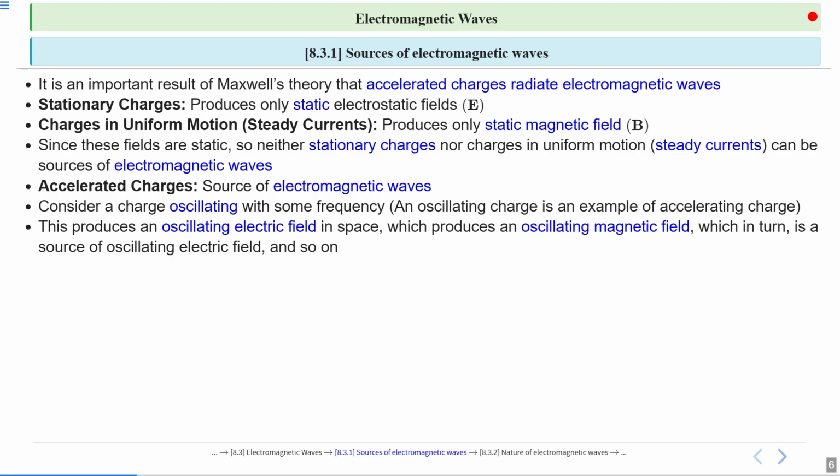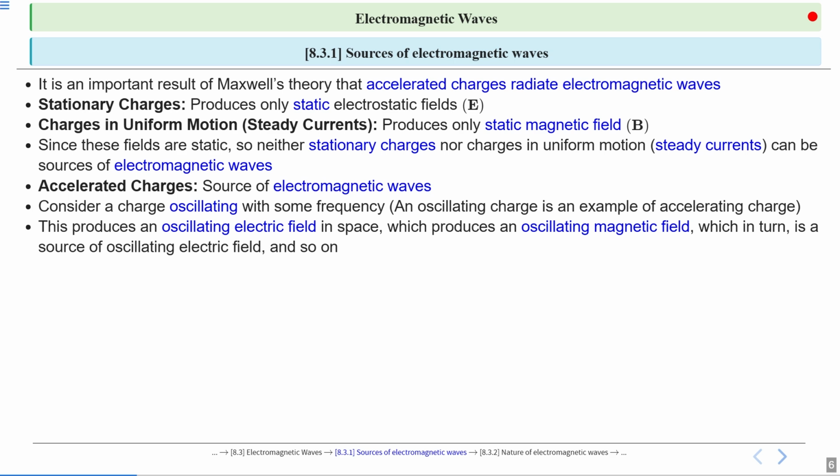This produces an oscillating electric field in space. If the charge is stationary, the field will be a static electric field. But if the charge is oscillating, it produces an oscillating electric field in space, which produces an oscillating magnetic field.